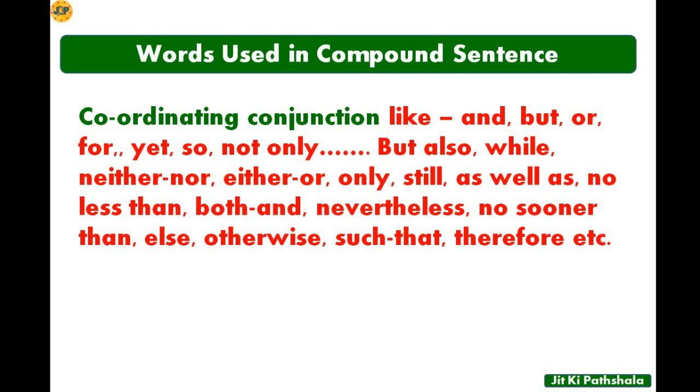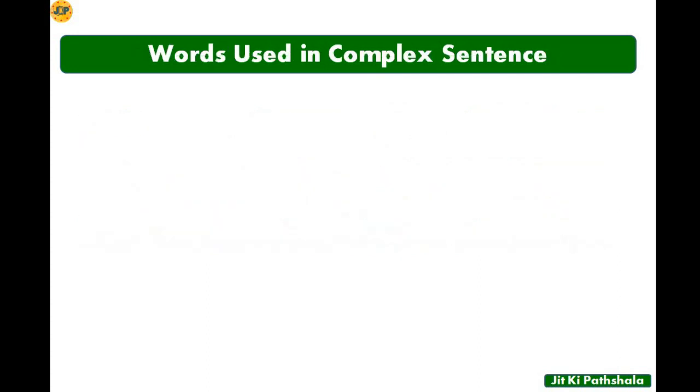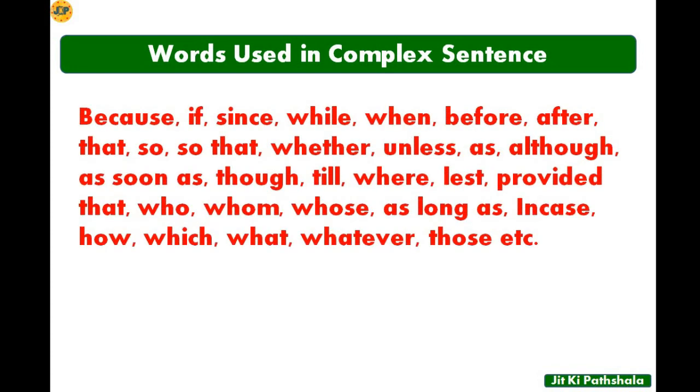Now let's see the words used in complex sentence. Okay, words used in complex sentence. So these are some subordinating conjunctions.